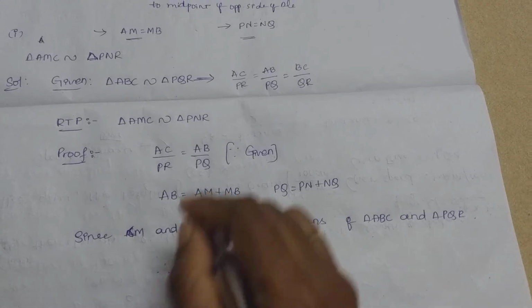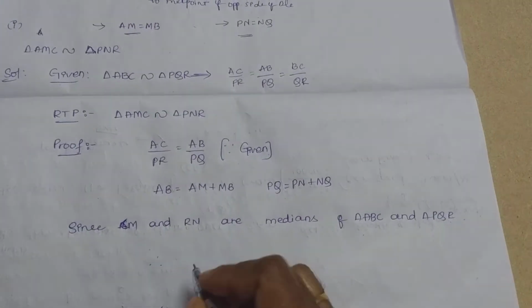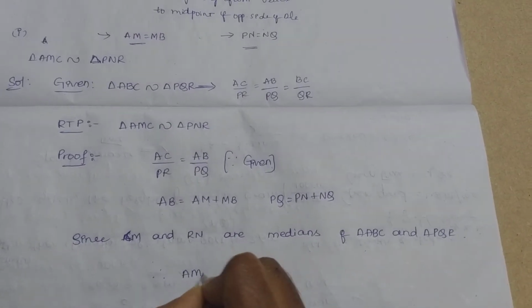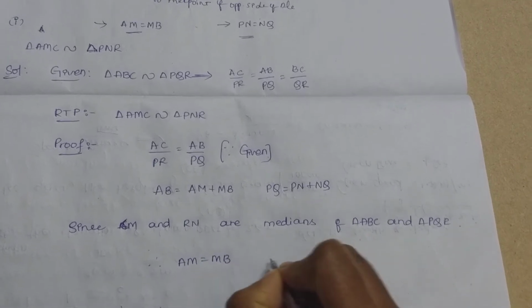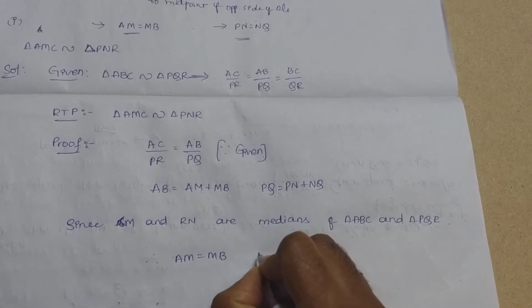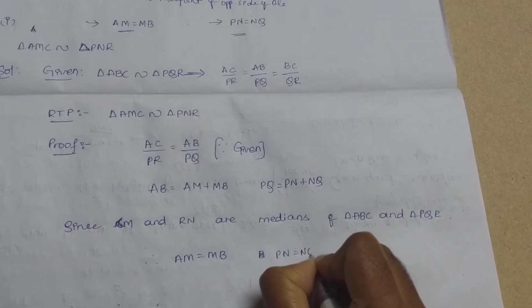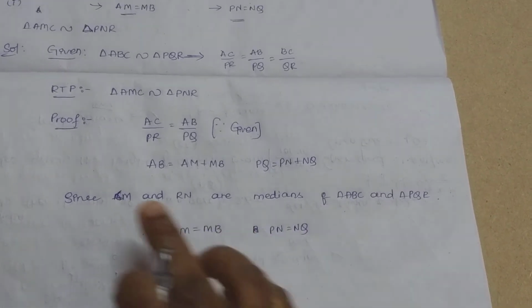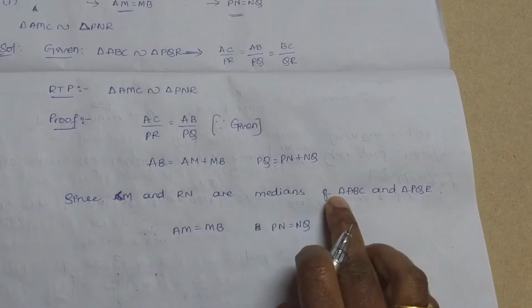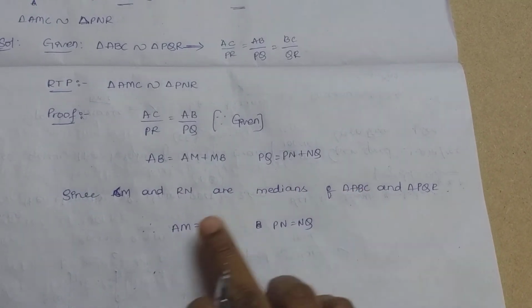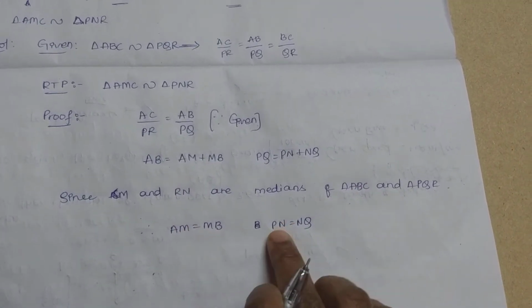See here, CM and RN are the medians, right? Therefore, what can we write? Write the same thing here: AM equals MB and PN equals NQ. Correct? Since CM and RN are medians of triangle ABC and triangle PQR, AM equals MB and PN equals NQ.